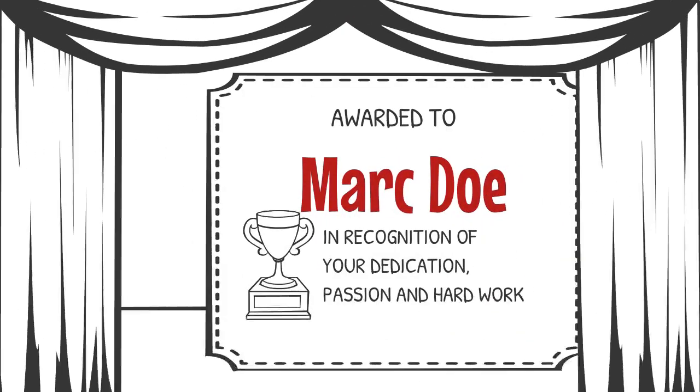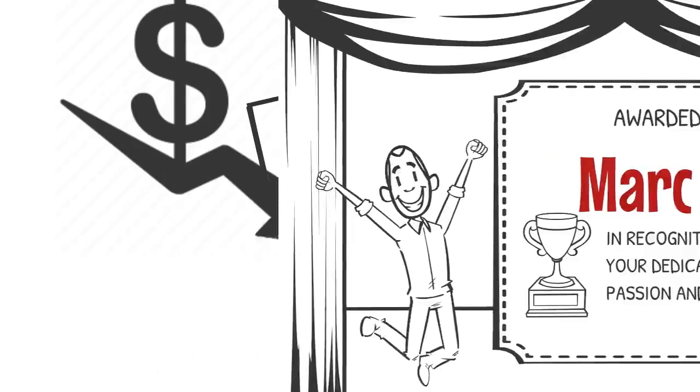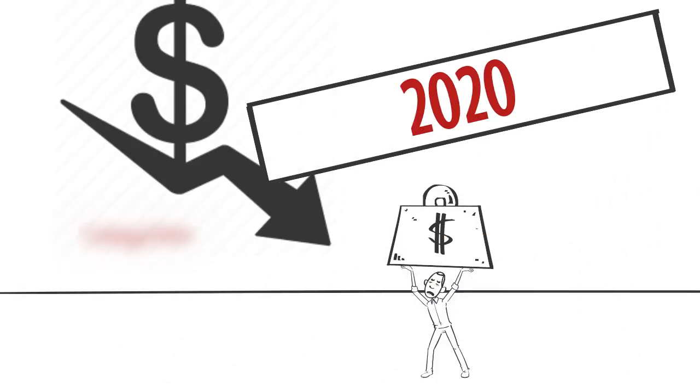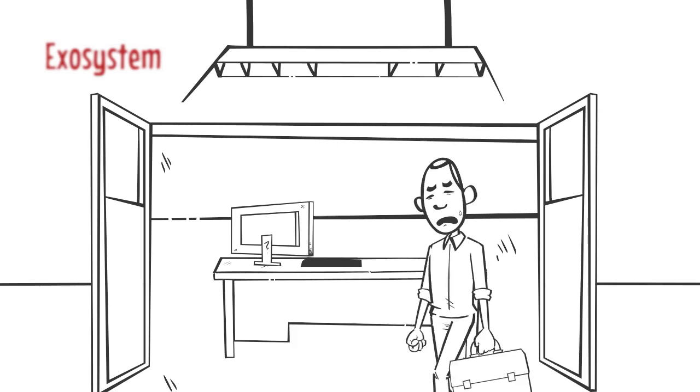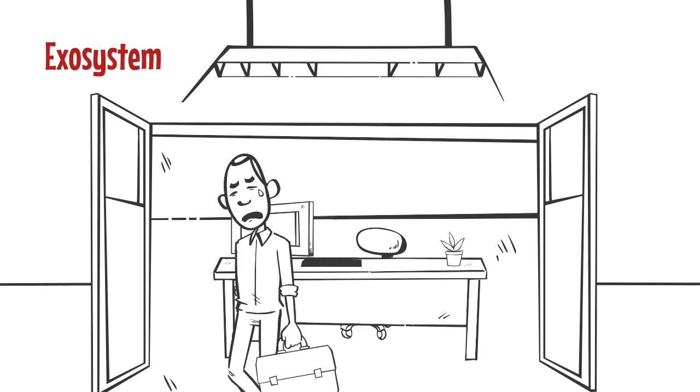2 years ago, Mark was awarded a senior vice president position at his place of work. Mark's increase in salary placed the Doe family at the upper socio-economic class. As a result of the coronavirus pandemic that began in 2020, the world shut down economic activity, which led to a stock market crash. Millions of Americans lost their jobs and were left unemployed. This included Mark, who was laid off from his job.